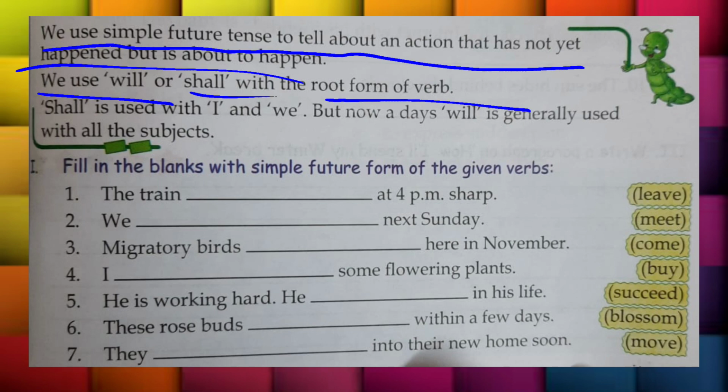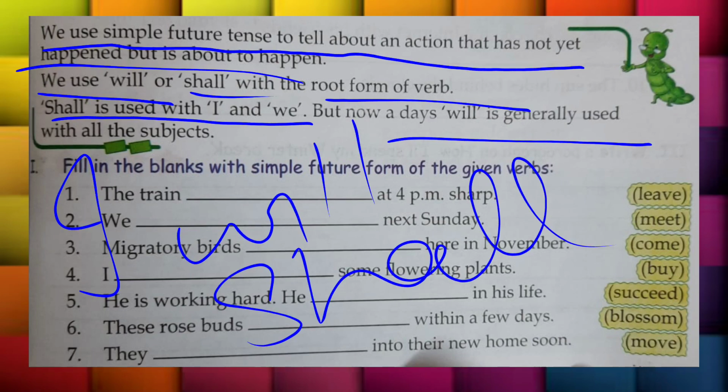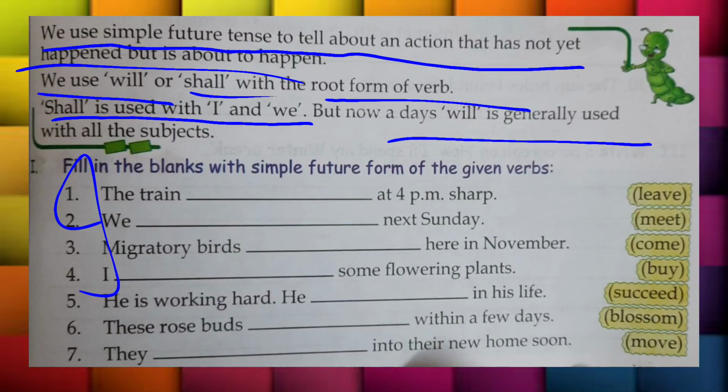And we will use will or shall with the root form of the verb, as already discussed. Yes, we will use shall with I and we, but nowadays will is generally used with all subjects. See students, whenever you say I'll surely go, instead of saying I will surely, you have to say I shall. I shall means it's compulsory, I will go, no one can check me, no one can stop me. Is it clear?